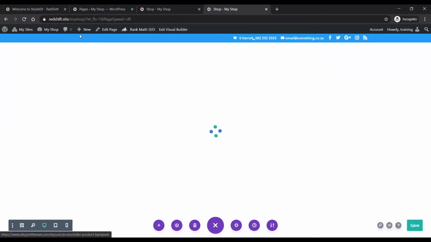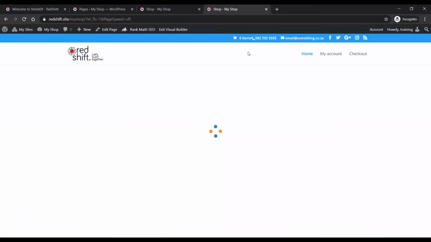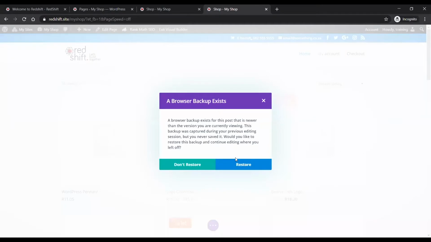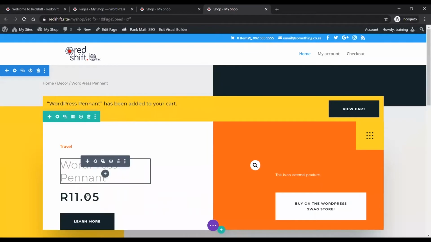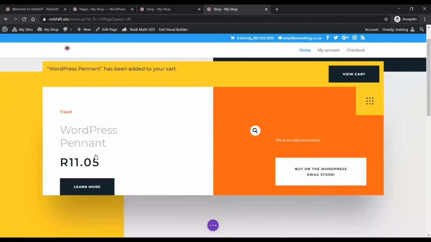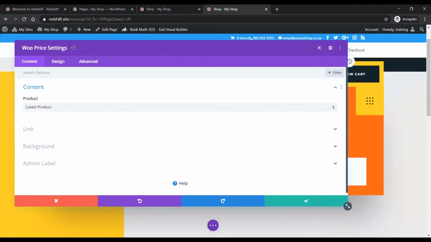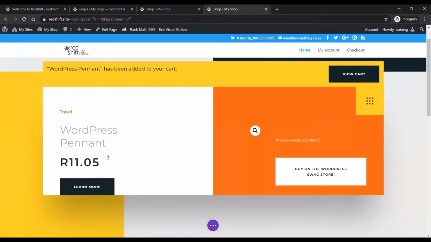You could use any of the layout packs from the pre-existing library ones. They just don't have all the WooCommerce product information, you know, the price and the product image and that kind of stuff, right? So these are WooCommerce fields, right? This is a price field. This is a Woo price settings. As you can see, this module is specific to WooCommerce products for displaying those, right?